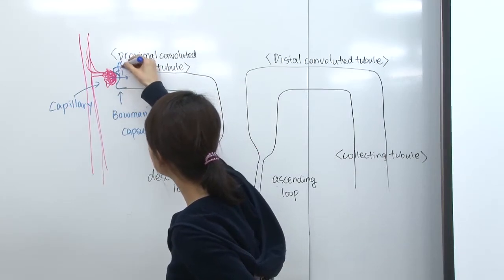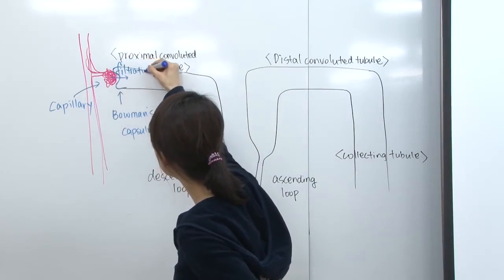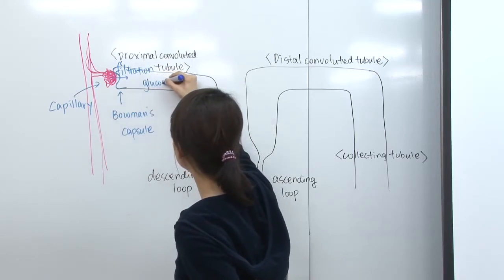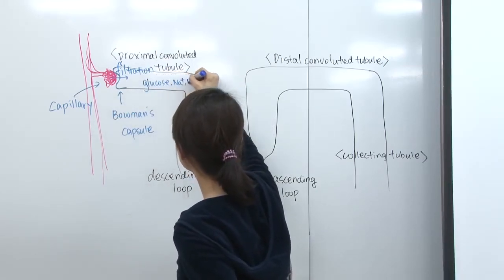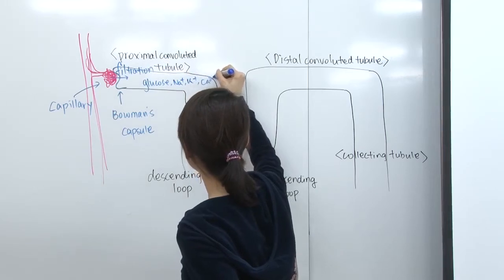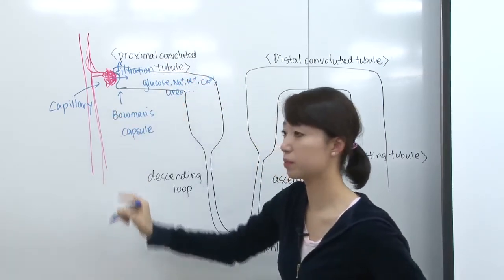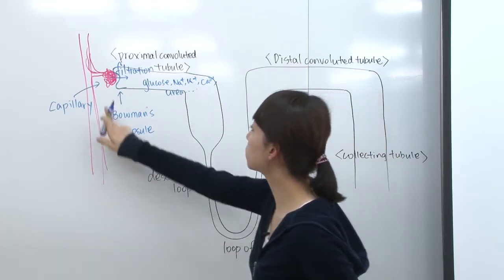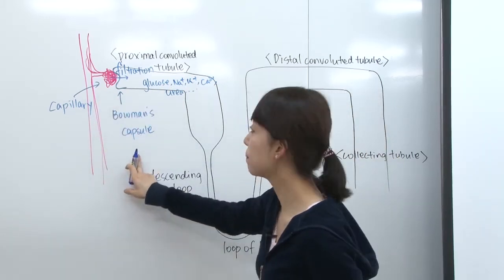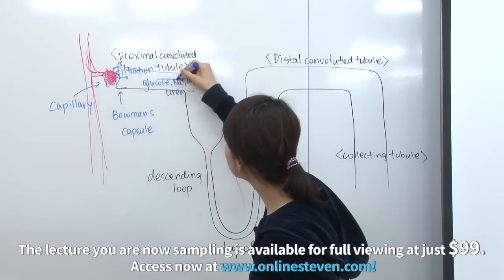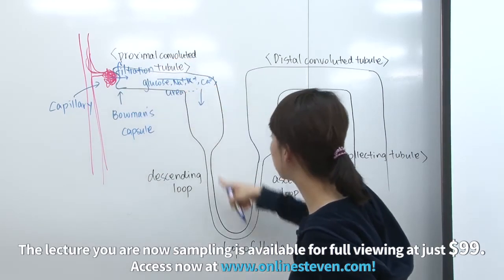This is called filtration. In here, there's going to be glucose, all the ions, Na+, K+, calcium 2+, and the urea. So these solutes dissolved in the plasma of the blood are going to diffuse towards the Bowman's capsule. Then this sends these solutes towards the tubules.